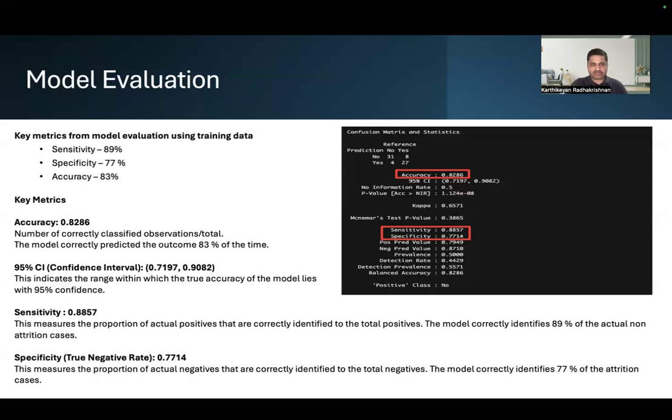And then the sensitivity is 89%. This measures the proportion of actual positives that are correctly identified, which means that the model correctly identifies 89% of the actual non-attrition cases. And our specificity is 77%. This measures the proportion of actual negatives that are correctly identified, so the model correctly identifies 77% of the attrition cases. So these are all good metrics and good accuracy.